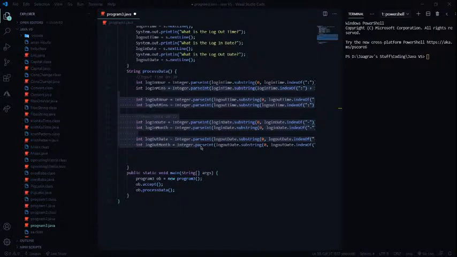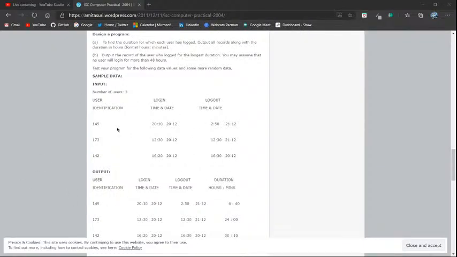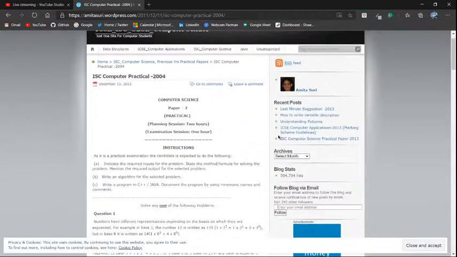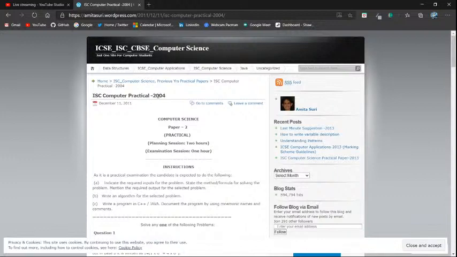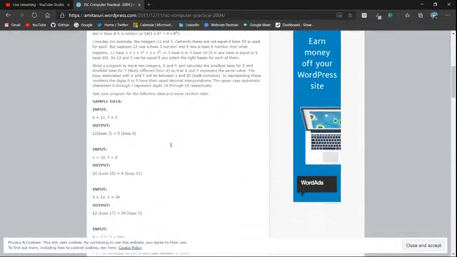Let me bring you to my Edge browser. You can see over here, it takes number of users input 3, and then it's probably storing it in an array object over here. This is way too complex. This is a class 12 program. If this is a class 12 program, bro, I'm leaving. And this is from 2004, this kind of program in 2004 ISC. Oh my goodness. This is not easy. This is nowhere close to easy.